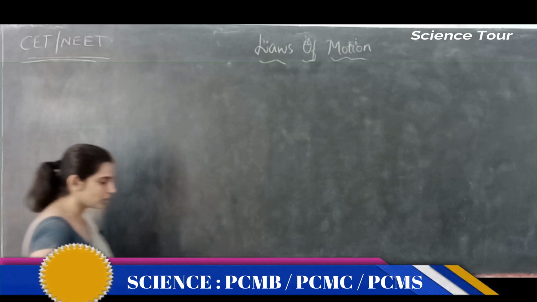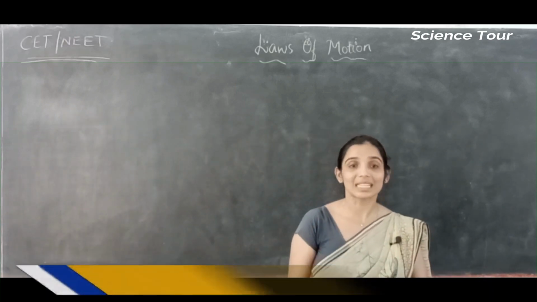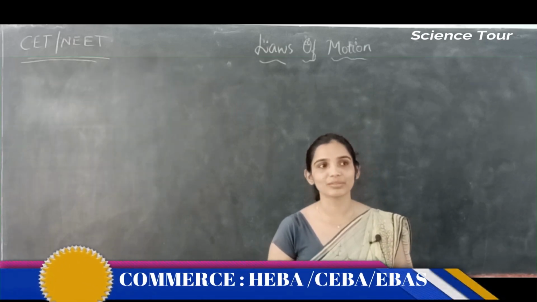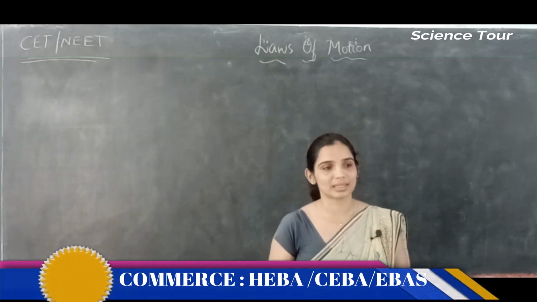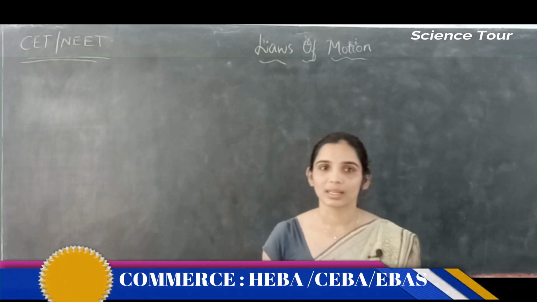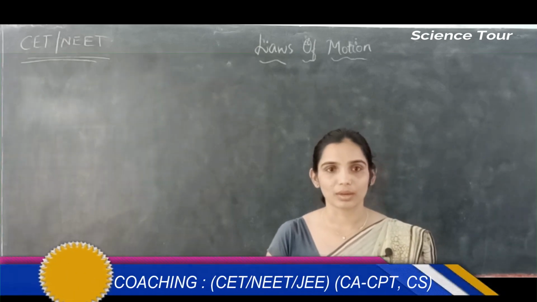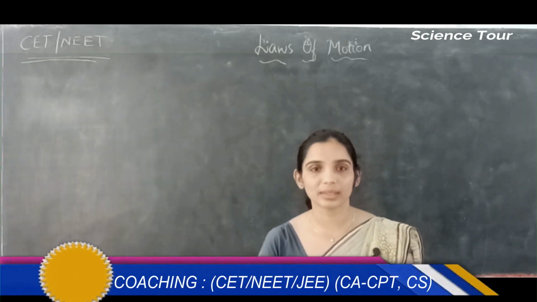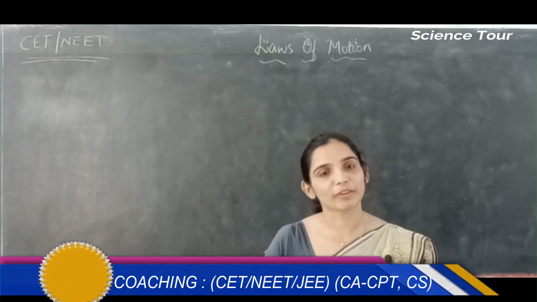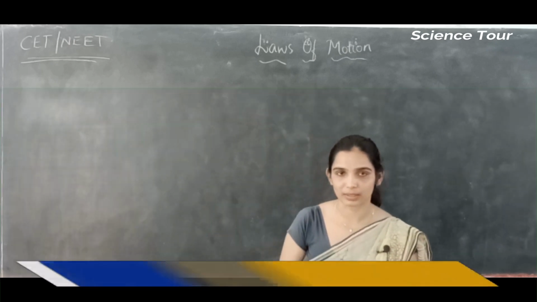So imagine there is a person who is moving inside the lift, right? There is a person who is inside the lift. When the lift is at rest, not moving, whether it is on the first floor, second, third or the last floor, the weight of the person will be equal to the apparent weight. Apparent weight means the weight felt by the person.